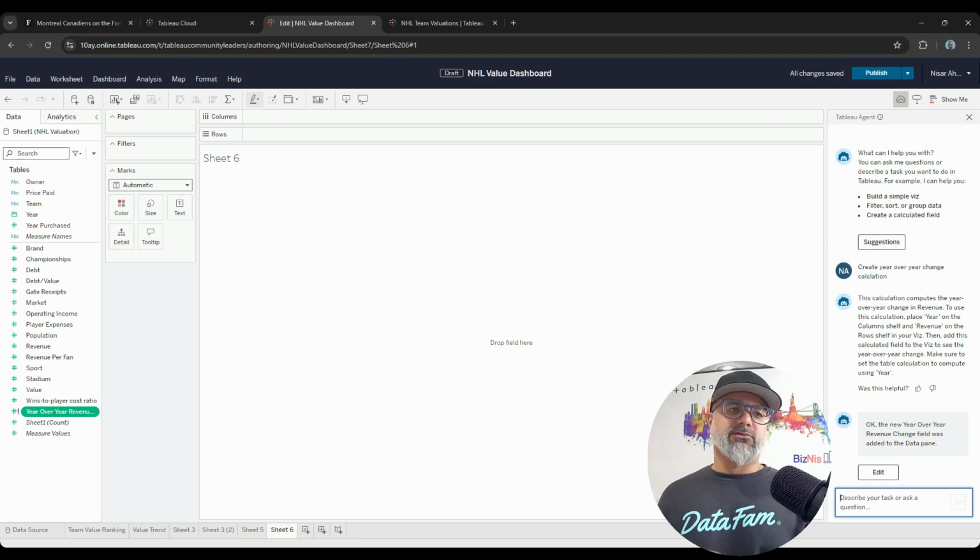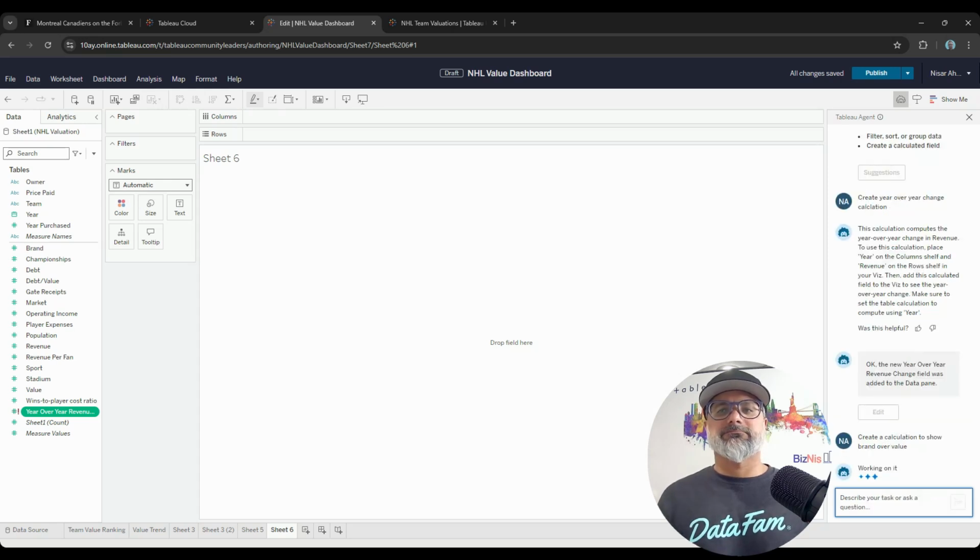Add those together and those equal the value. If we want to see the percent of brand of the value, how would I create that calculation? I would say create a calculation to show brand over value.